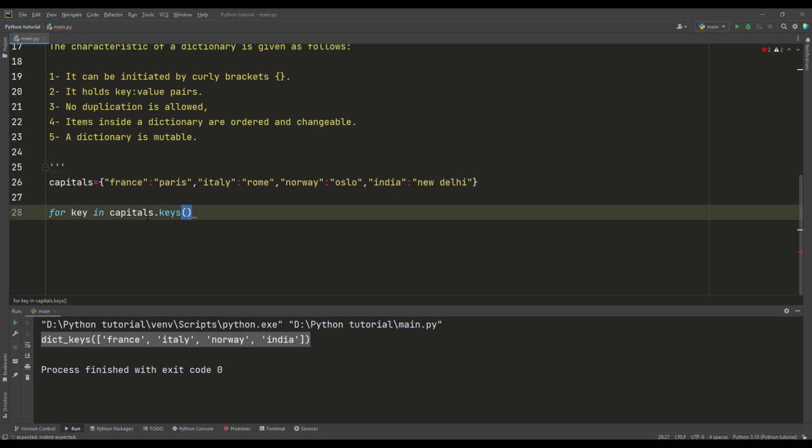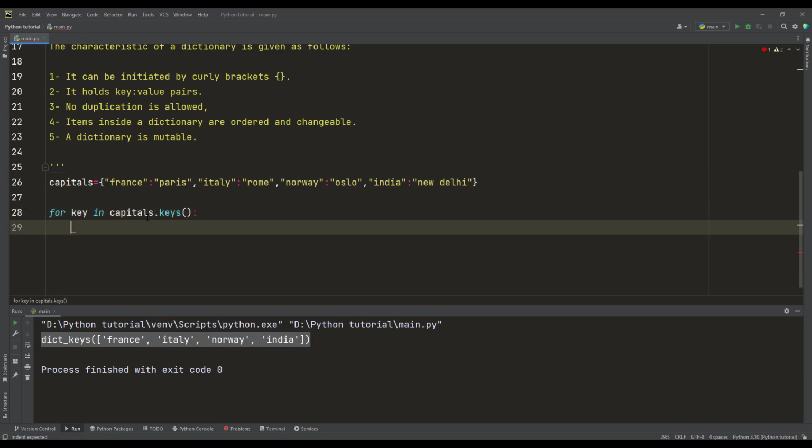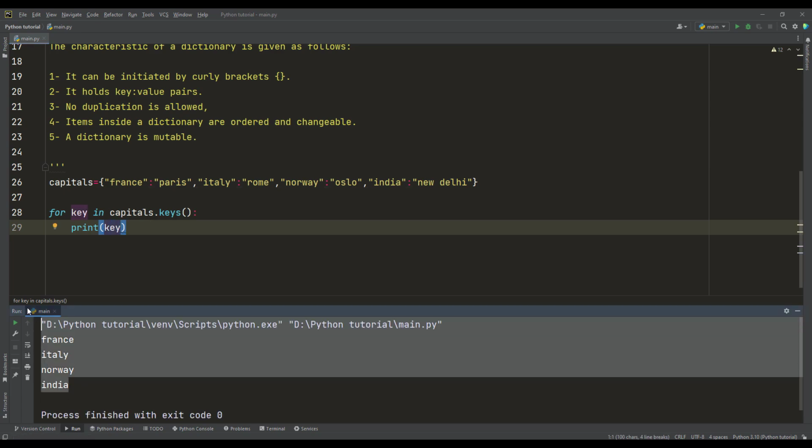I have to use .keys. This means that I extract all keys. Then I want to print the key itself, so it will be printed also. All the keys, which here represent the countries, are printed.